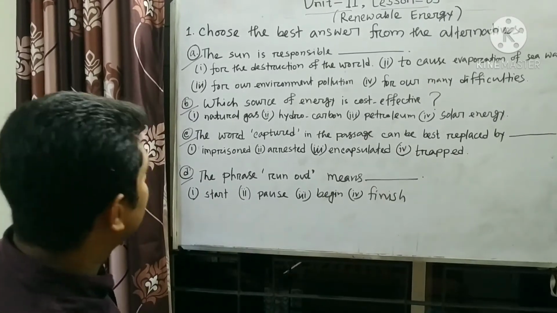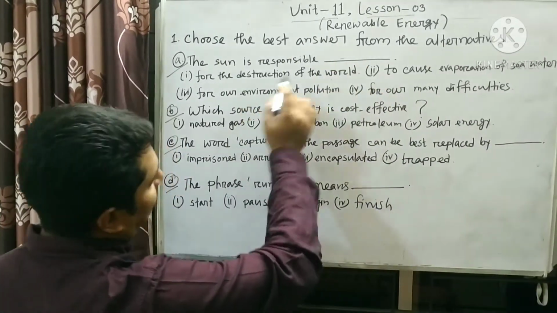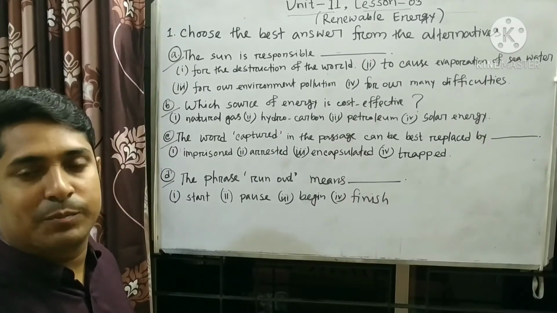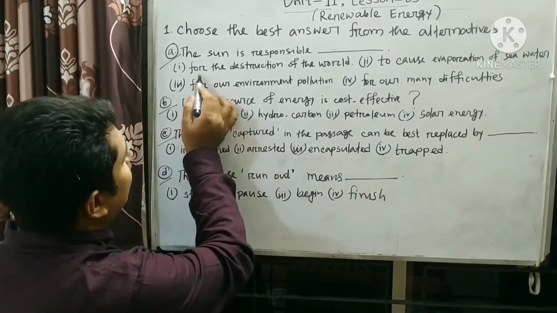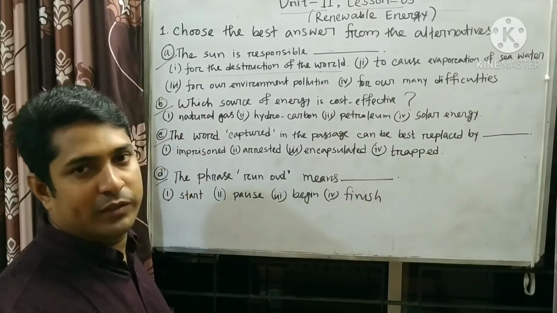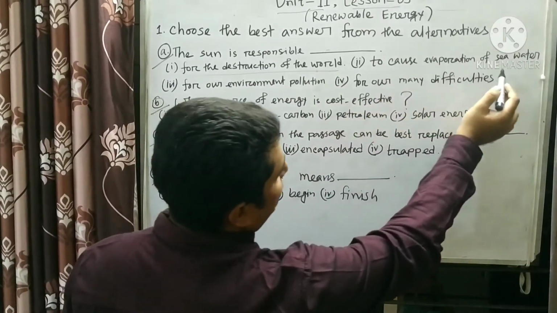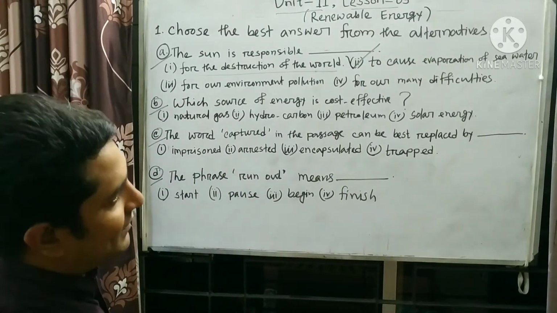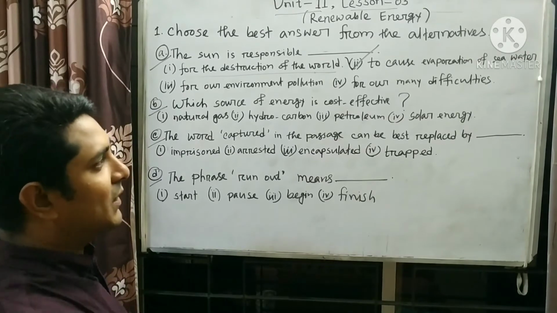So now, number 1, the sun is responsible. That means the question is, the sun is responsible for what? We have to find out. There are 4 options. First, for the destruction of the world. That means, for the damage of the world. Is it right? No, because the sun cannot be used for destruction of the world. And to cause evaporation of seawater, yes, this is the correct answer, because we have read in the passage that the sun's light is used to evaporate the water. That means it is the right answer.